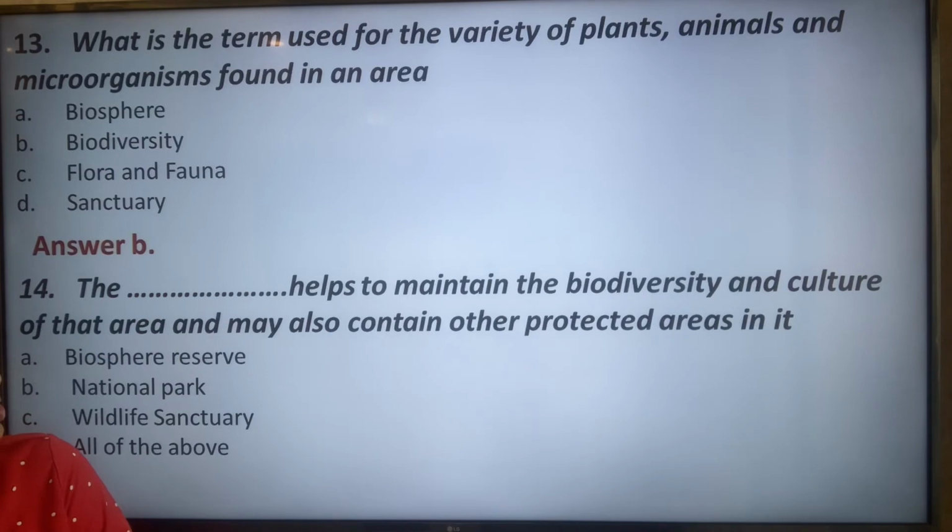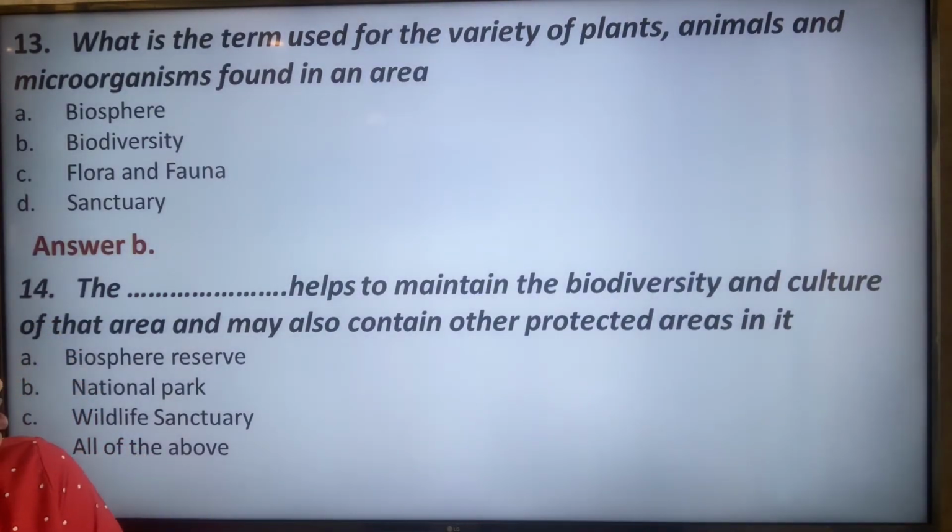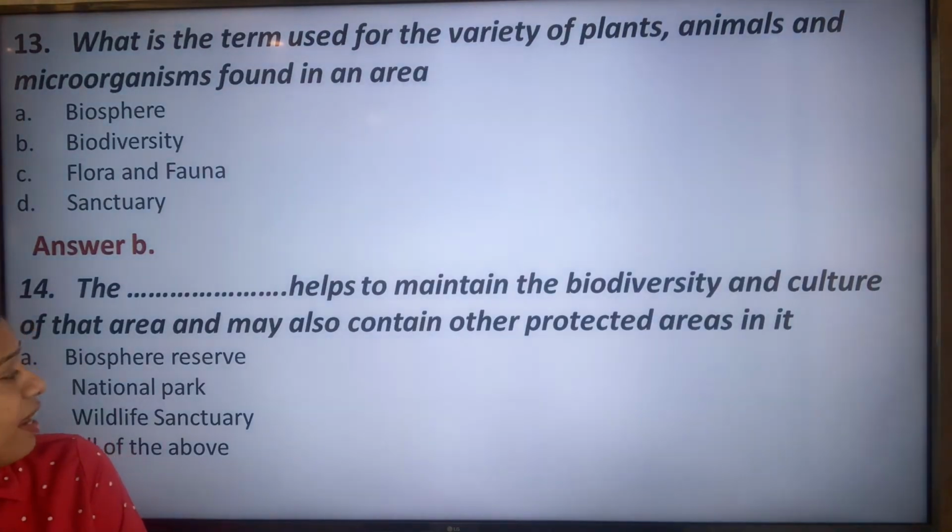The next question: this helps to maintain the biodiversity and culture of that area and may also contain other protected areas in it. Is it biosphere reserve, national park, wildlife sanctuary, or all of the above?